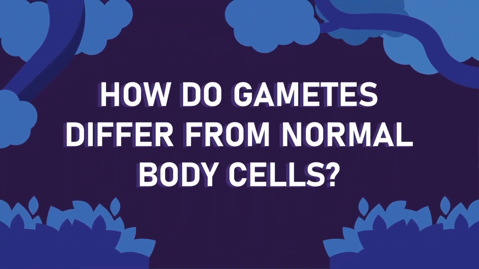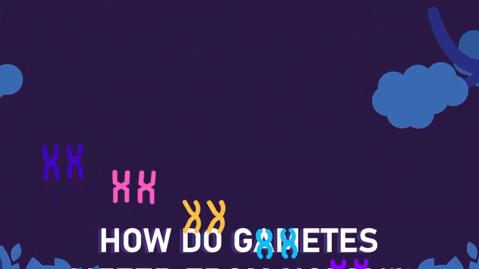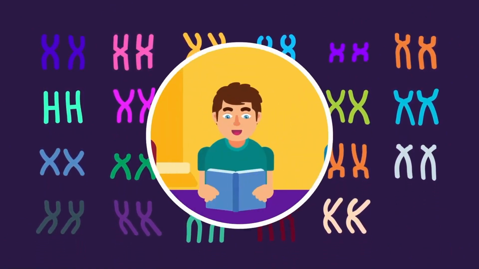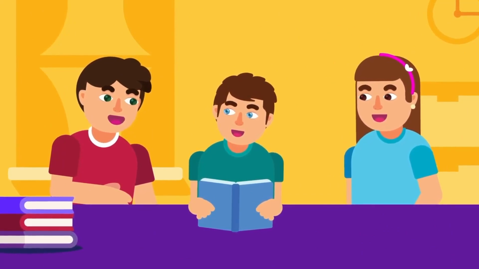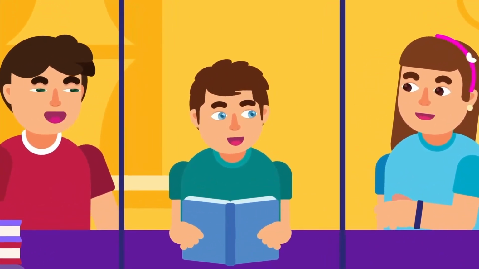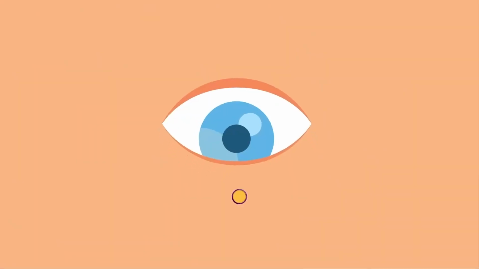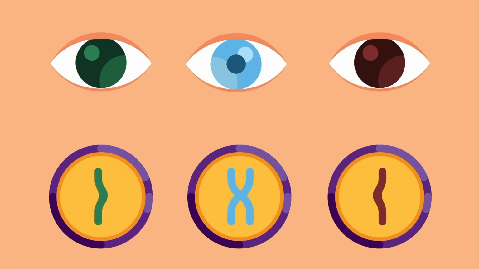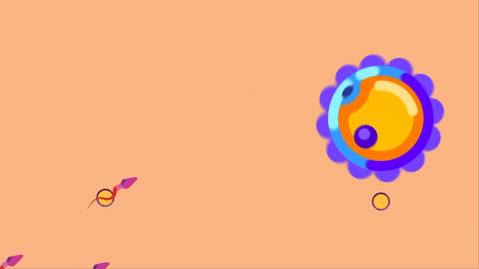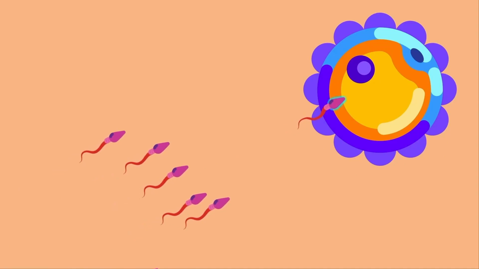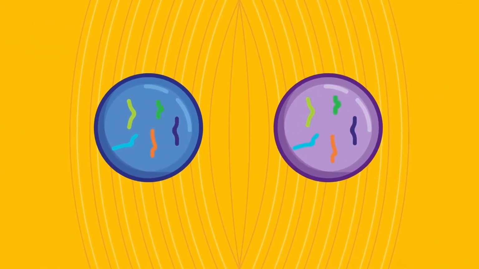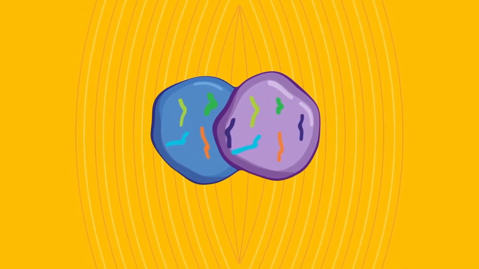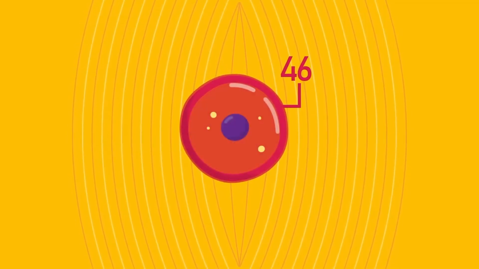How do gametes differ from normal body cells? A normal human body cell has 23 pairs of chromosomes inside its nucleus. Every single chromosome from every pair comes from each parent. For example, you inherited half the chromosomes in the nucleus of, say, your eye cell from your mother, and a half from your father. During fertilization, a sperm fuses with an egg to form a zygote. Since the sperm and the egg each have a haploid number of 23 chromosomes, the zygote formed will have a diploid number of 46 chromosomes.